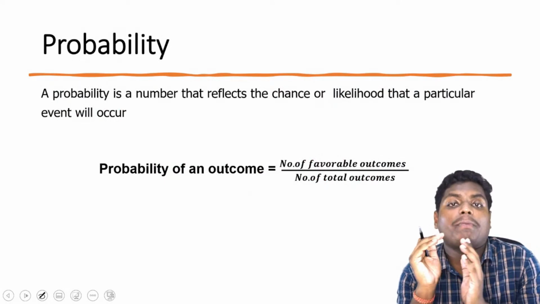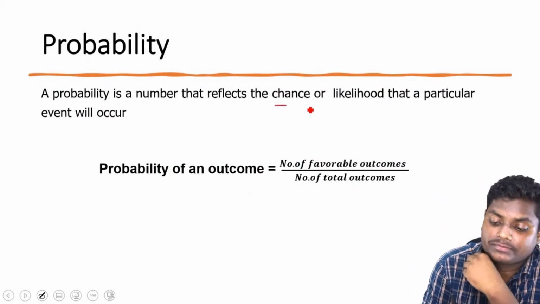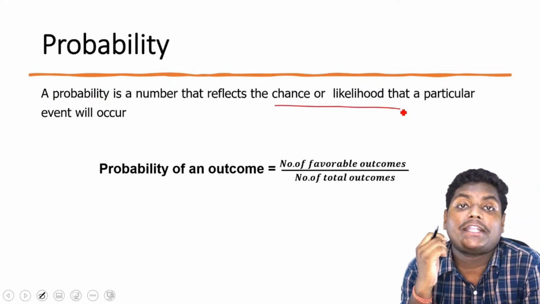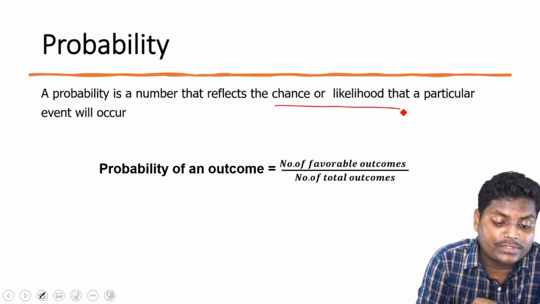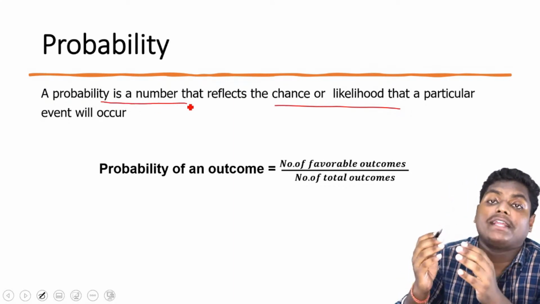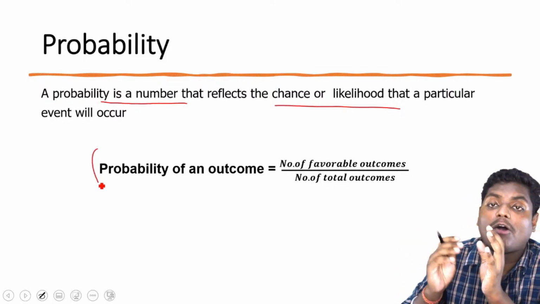Now coming to probability. What does probability mean? Probability means the number of chances of getting a particular event. Probability is the number that reflects the chance of a particular event occurring. Mathematically, how can we say that?